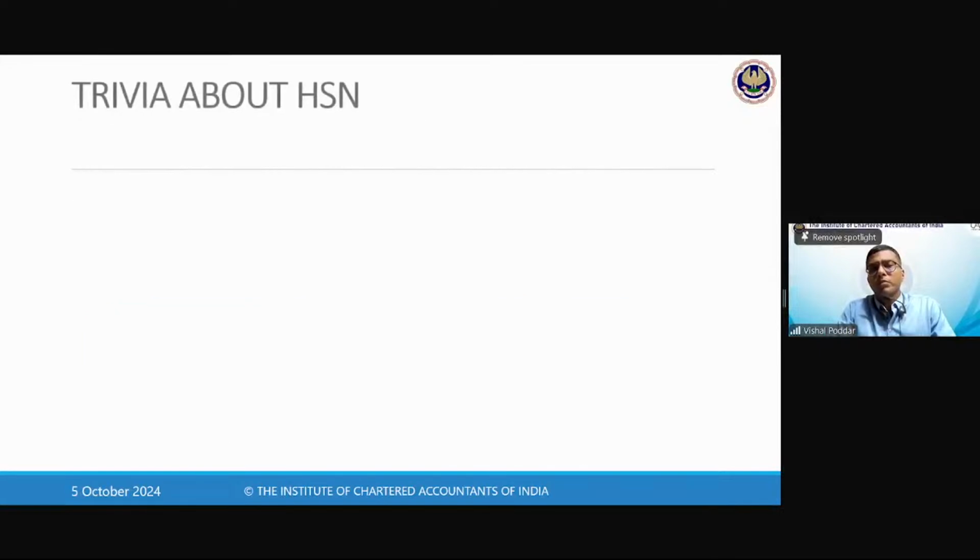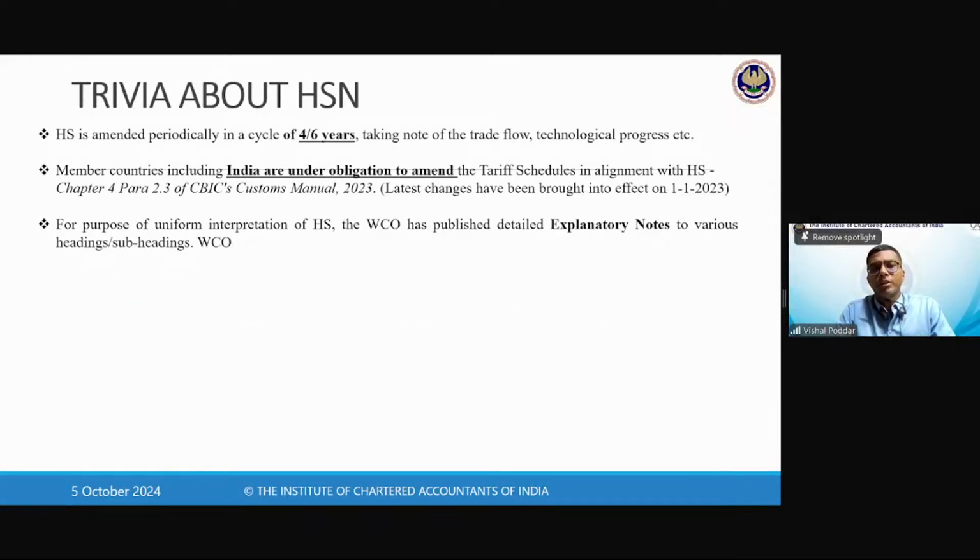So these are some pointers about classification: this particular HSN is amended periodically, within a 4 to 6 year gap. Right now, this gap has expanded because of COVID. But otherwise, between 4 to 6 years, the WCO meets and they keep on revising, changing headings at times or giving more clarifications depending upon the requirements of trade and industry.